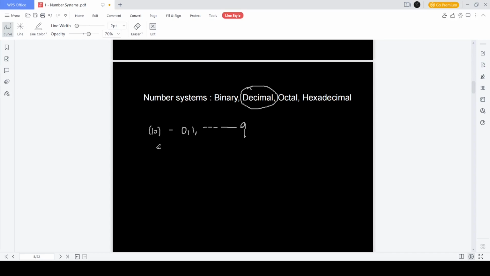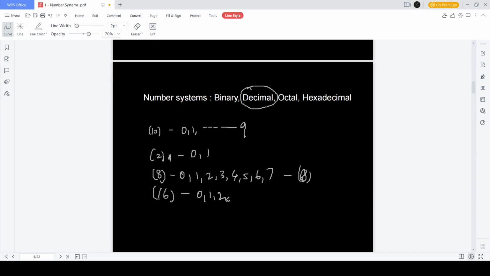Similarly, you can have a binary number system where you use only two digits, 0 and 1. Similarly, you have octal where you use 0, 1, 2, 3, 4, 5, 6, and 7. 8 digits are there here basically, and you have hexadecimal, that is base 16.